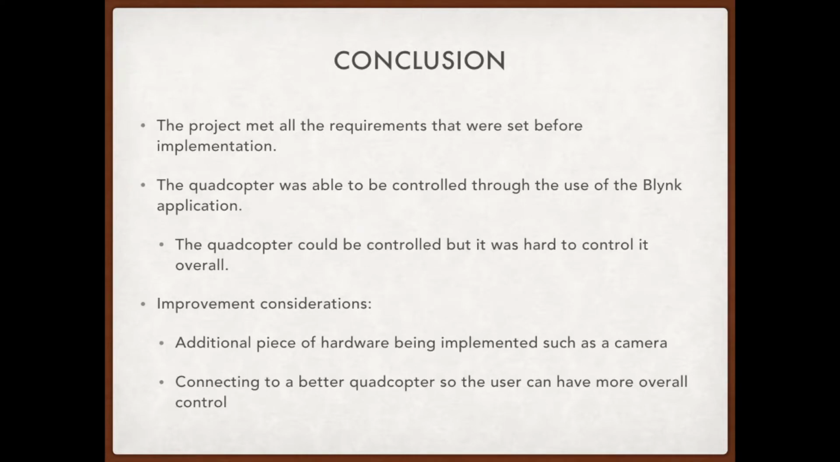In conclusion, our project met all the requirements that were set before implementation of the project. The quadcopter was able to be controlled through the use of the Blynk application. However, it was hard to control since the quadcopter was so small and it was so windy outside. Some improvements to the project could include adding pieces of hardware onto the quadcopter, such as a camera, that would allow the user to see where they're flying, or connecting to a better quadcopter so that the user can have better control in all situations.